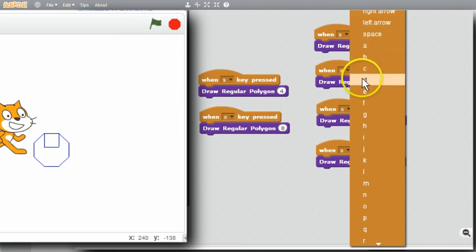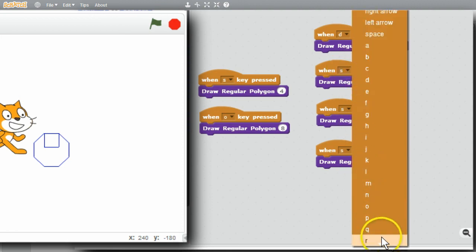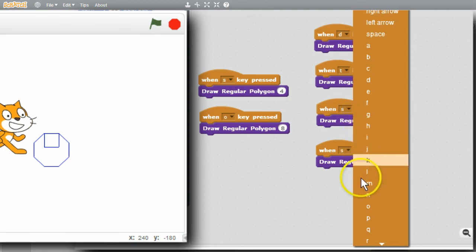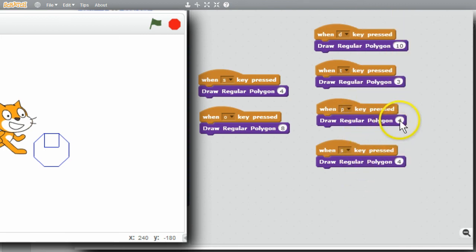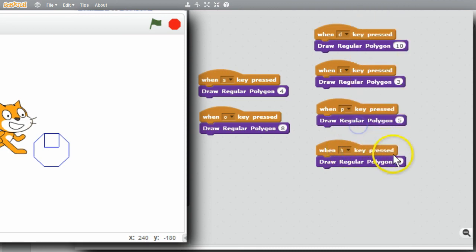I want to draw a decagon. The D key, 10 sides. A triangle with the T key, 3. A pentagon with the letter P. Pentagons are 5-sided. And I'll draw a heptagon, 7 sides, not to be confused with a hexagon of 6 sides.